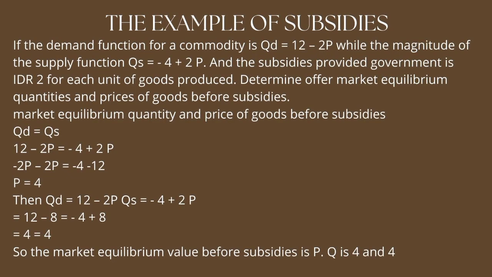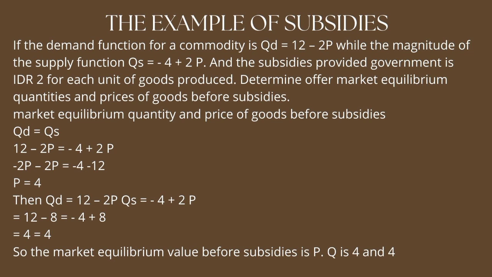And the last is an example of subsidies. If the demand function for a commodity is QD = 12 minus 2P, while the supply function is QS = minus 4 plus 2P, and the subsidy provided by the government is 2 rupiah for each unit of goods produced. Determine the market equilibrium quantity and price of goods before subsidies.